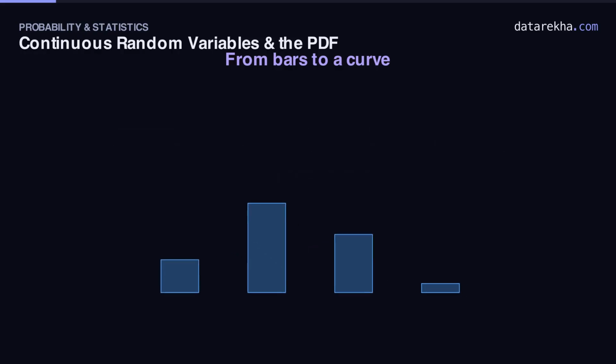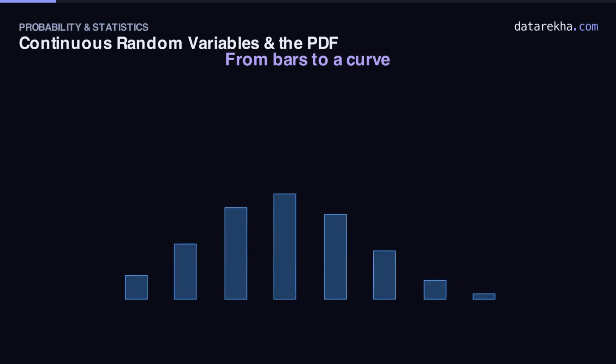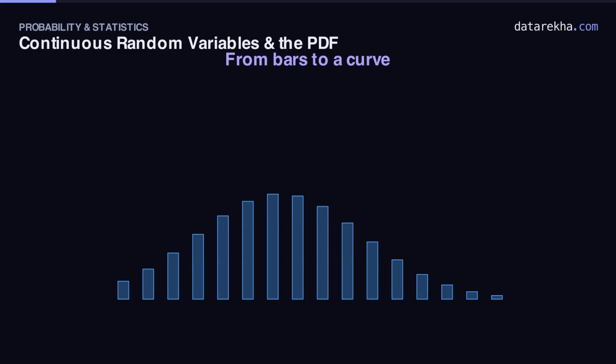With a discrete variable, like the number of heads in 3 coin tosses, we drew a bar chart. Each bar's height was the probability of one exact value, and the bars added up to 1. But waiting time isn't a handful of values. It's a whole continuum. So slice it finer.